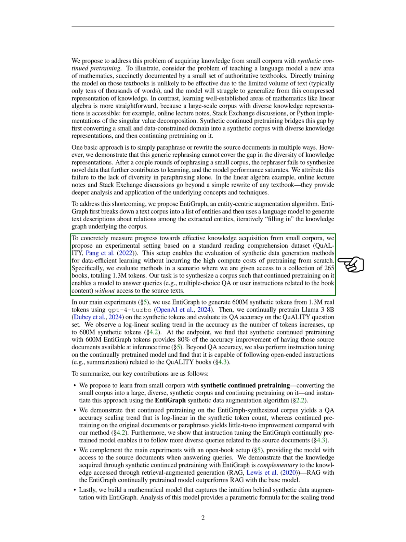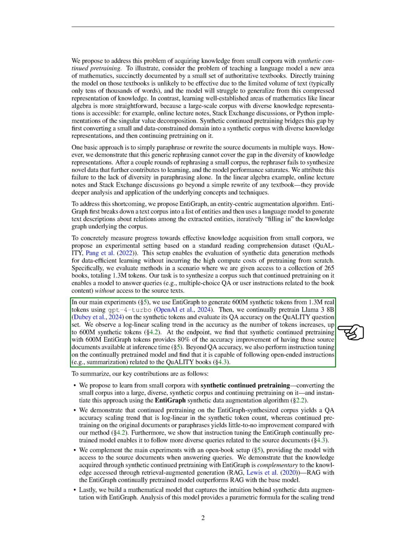To measure our progress in acquiring knowledge from small datasets, we set up an experiment using a standard reading comprehension dataset. This allows us to evaluate our synthetic data generation methods without the high costs of starting from scratch. Specifically, we work with a collection of 265 books totaling 1.3 million tokens and aim to create a synthetic corpus that enables a model to answer questions related to the book content without needing the original texts.